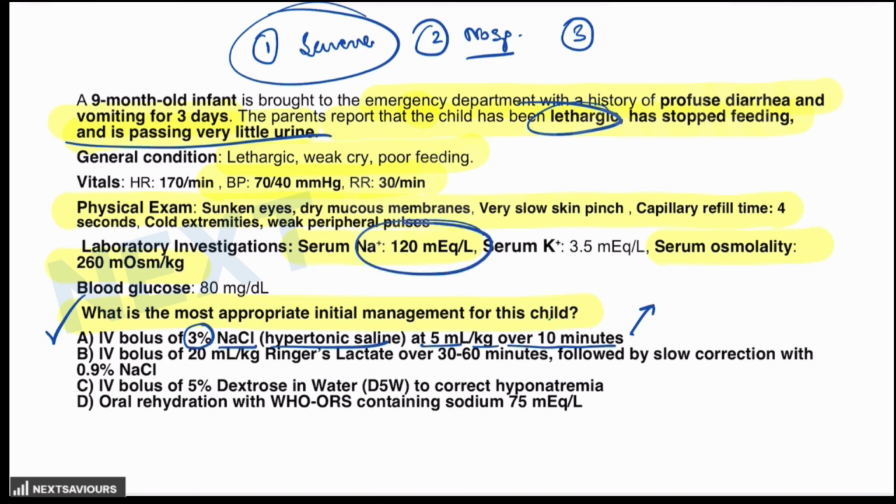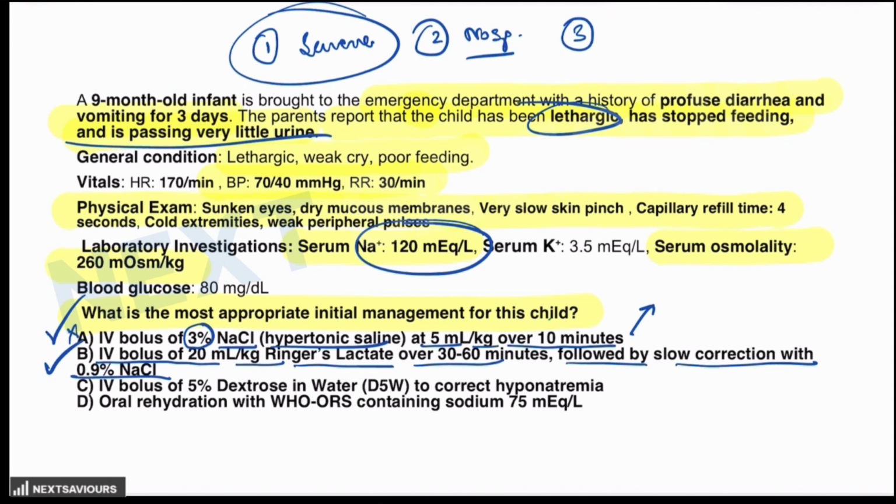The patient is presenting with hyponatremia. But as I told you, hypertonic saline is only used for severe symptomatic hyponatremic patients where there is a feature of seizures, coma, or respiratory distress mentioned in the question. The child is having lethargy but no seizures. So gradual correction with isotonic fluid is safer. Coming on to option B, that is IV bolus of 20 milliliter per kg RL over 30 to 60 minutes followed by slow correction with isotonic saline. This option is correct. Obviously, we have already talked about it.